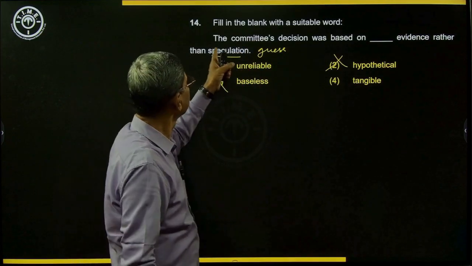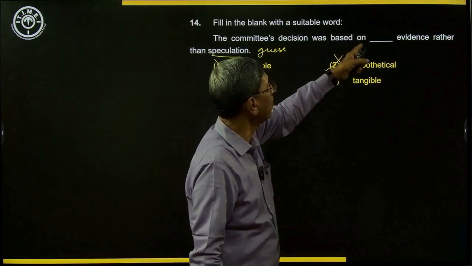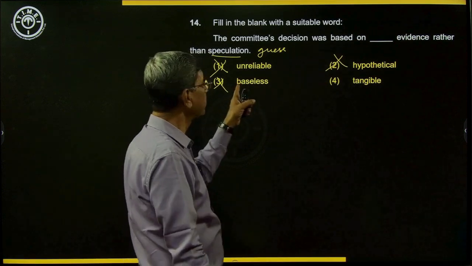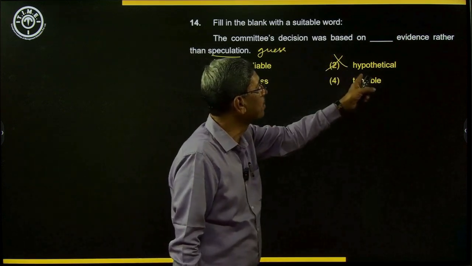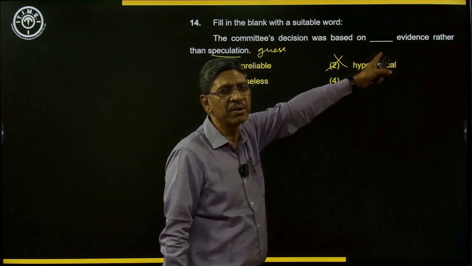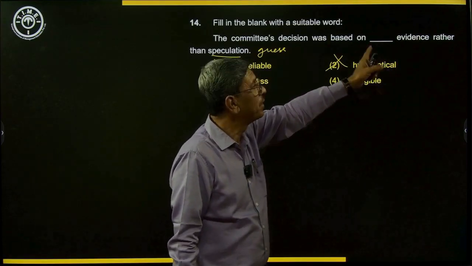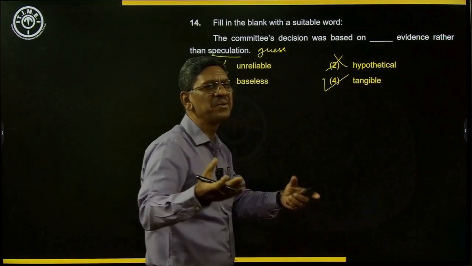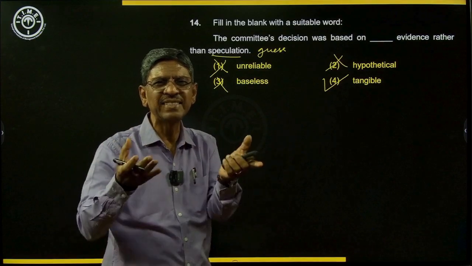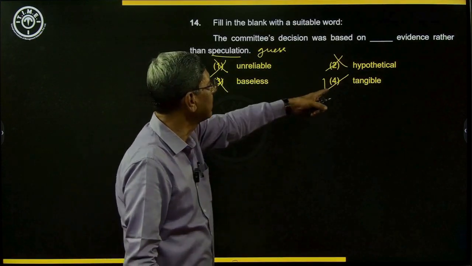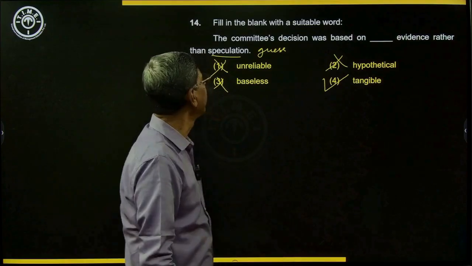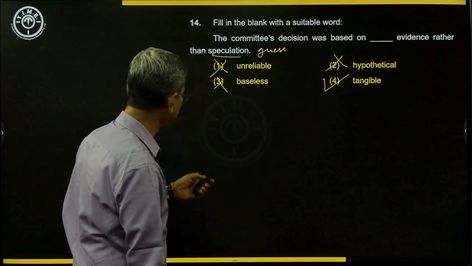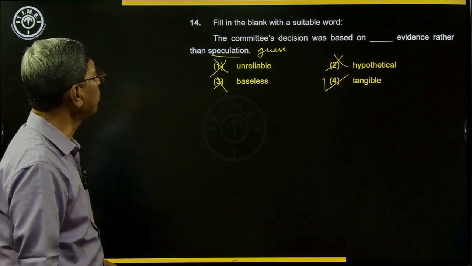So he says the committee's decision was based on, not on unreliable evidence, not on baseless evidence, not on hypothetical evidence, which is based on guesswork, but it was based on tangible, something that you can see, measure, and feel. That is tangible. Tangible evidence rather than speculation. Speculation is guesswork.